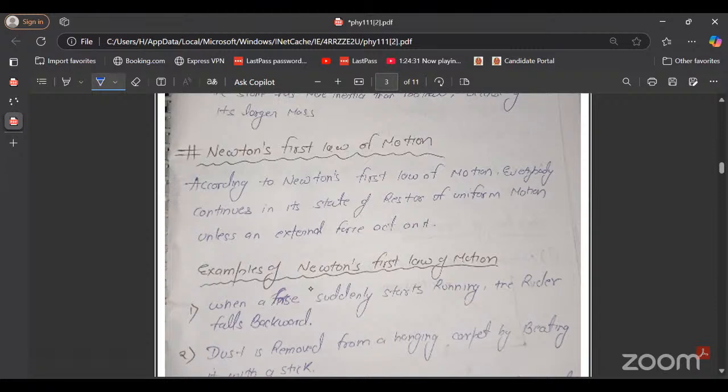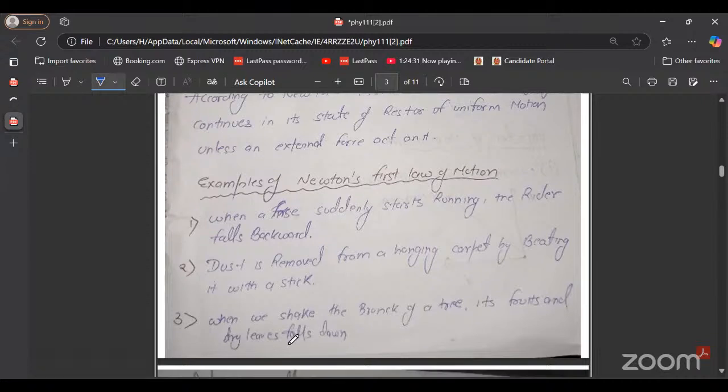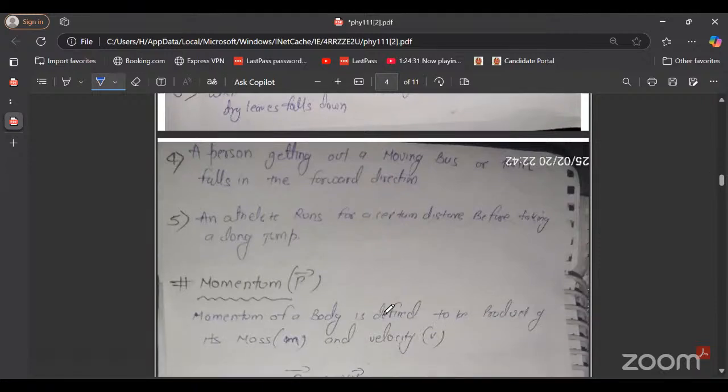Now the examples of Newton's first law of motion: when a horse suddenly starts running, the rider falls backward. Second, dust is removed from a hanging carpet by beating it with a stick, because the particles want to remain at rest. When we beat the carpet with a stick, the carpet is in motion, so the dust comes out in a straight line. Similarly, when we shake the branch of a tree, its fruits and dry leaves fall down. So those are the examples of Newton's first law of motion.